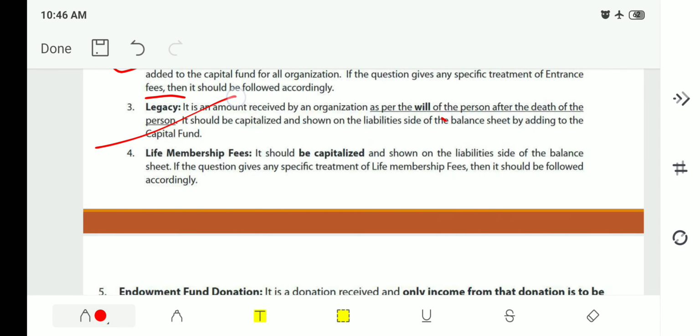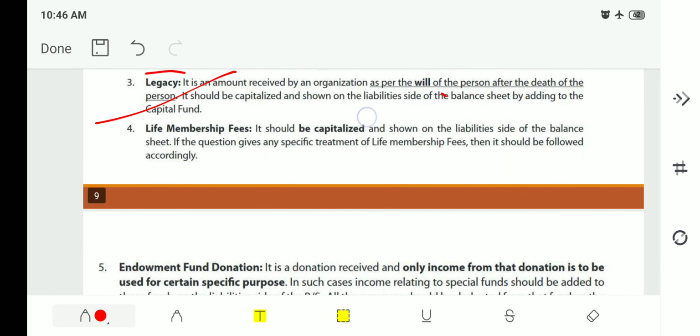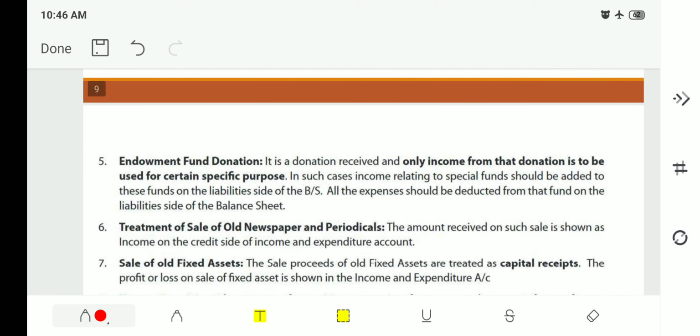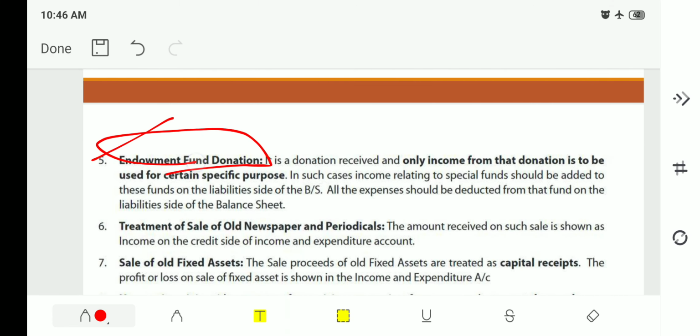Next, life membership fee we have dealt with easily. It is also treated as a capitalized amount and it is written on the liability side or capital fund account. Next, endowment fund donation. What is endowment fund donation?